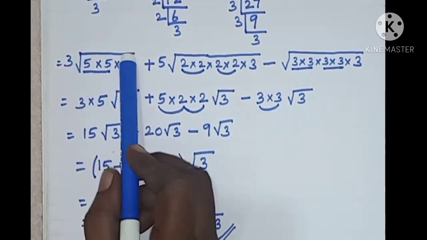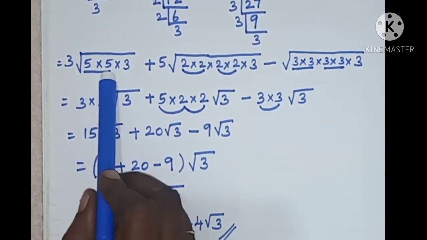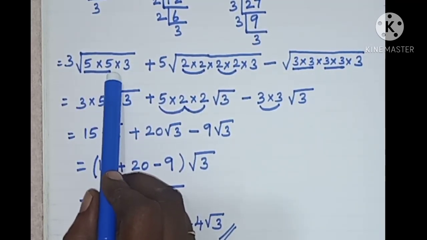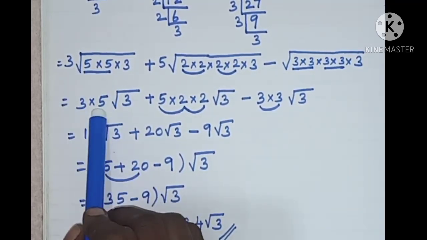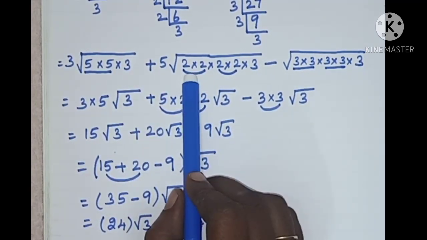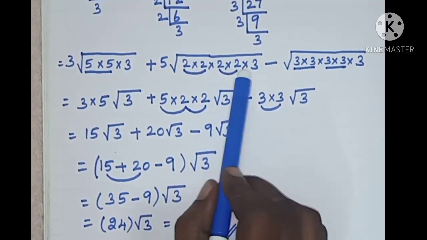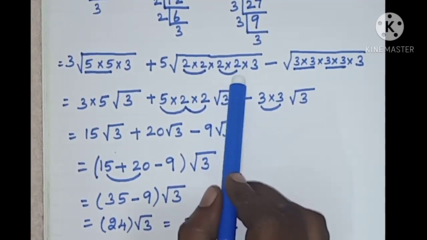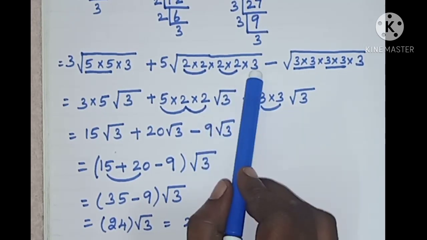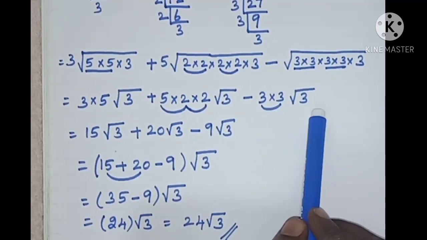This is the square root. The number appears 2 times. The number 5 appears 2 times. So we can take 1 5 outside. So 3 into 5, remaining number is 3. Similarly, we have to take 2 outside, 1 2 outside. Here also the number 2 appears 2 times, so take 1 2 outside. The remaining number is root 3. Similarly, we can take here also.